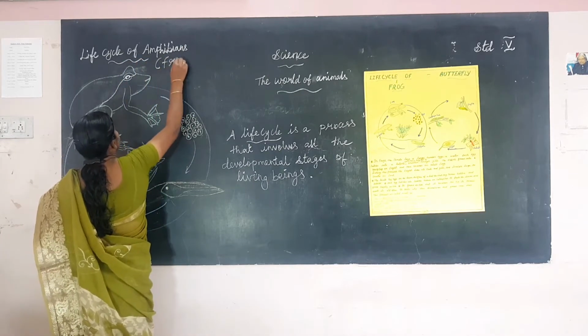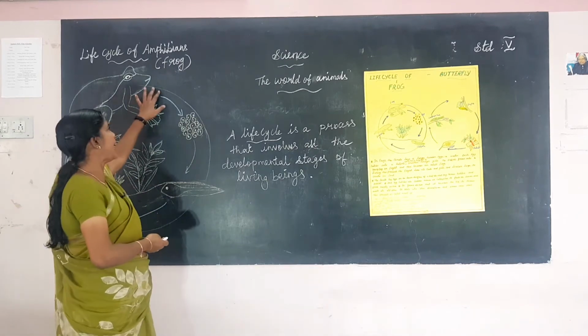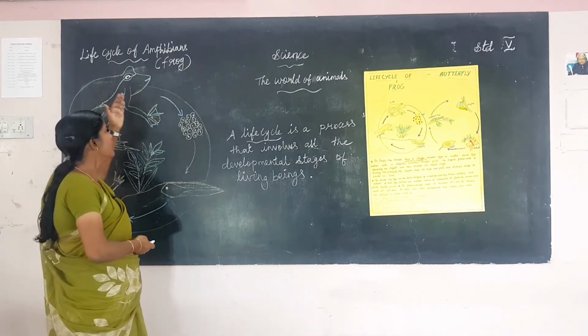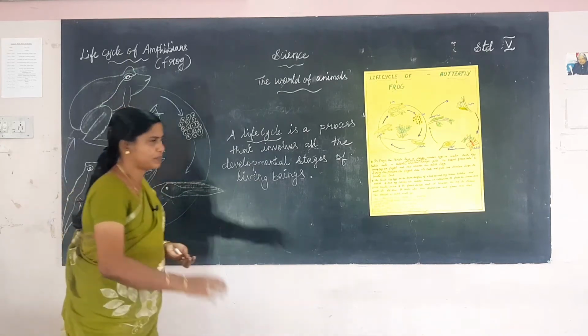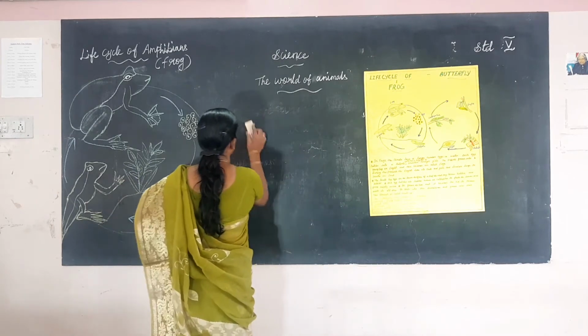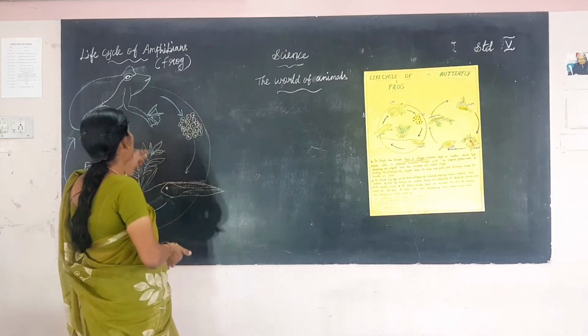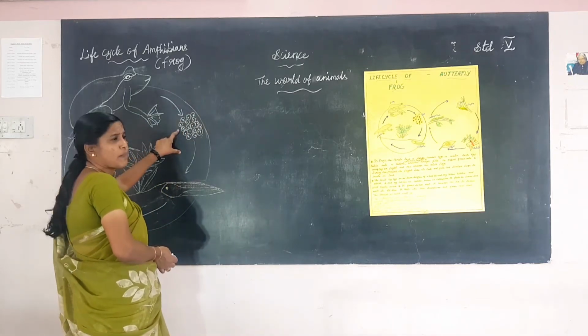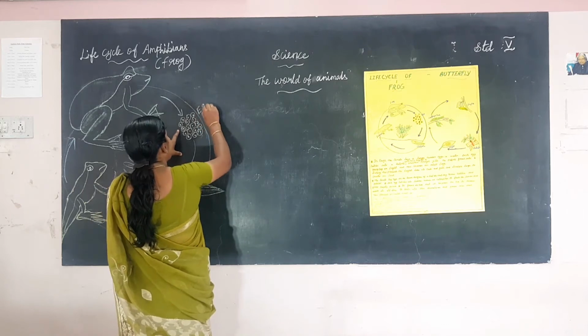Amphibians, for example the frog. The amphibians live both on land and in water. Living both on land and in water is known as amphibians. First one, the frog. The female frog lays a large number of eggs. The first stage is the egg.